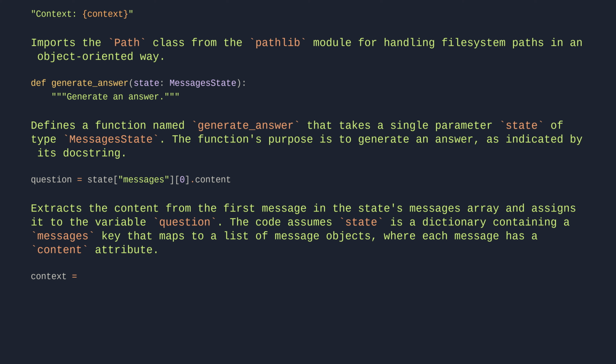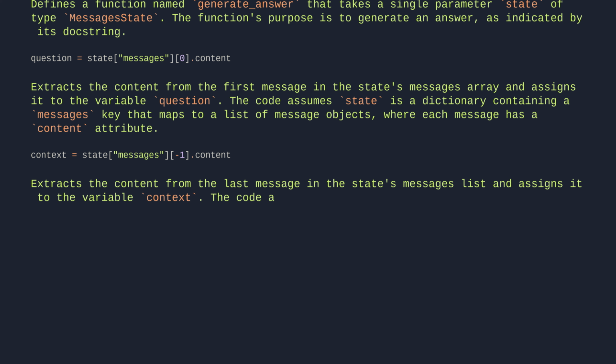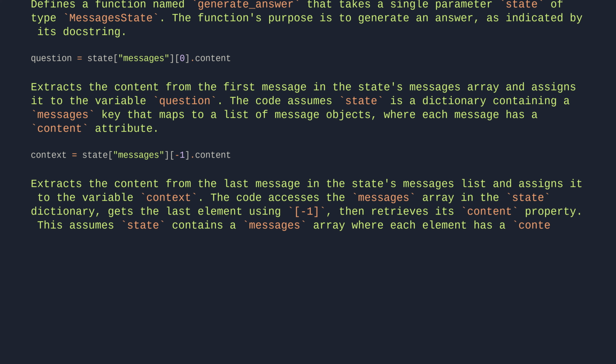context = state["messages"][-1].content. Extracts the content from the last message in the state's messages list and assigns it to the variable context. The code accesses the messages array in the state dictionary, gets the last element using -1, then retrieves its content property. This assumes state contains a messages array where each element has a content attribute.